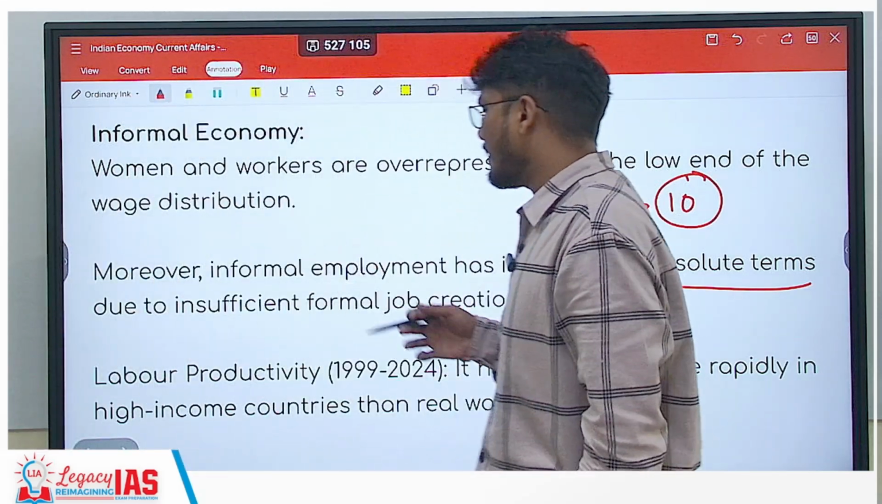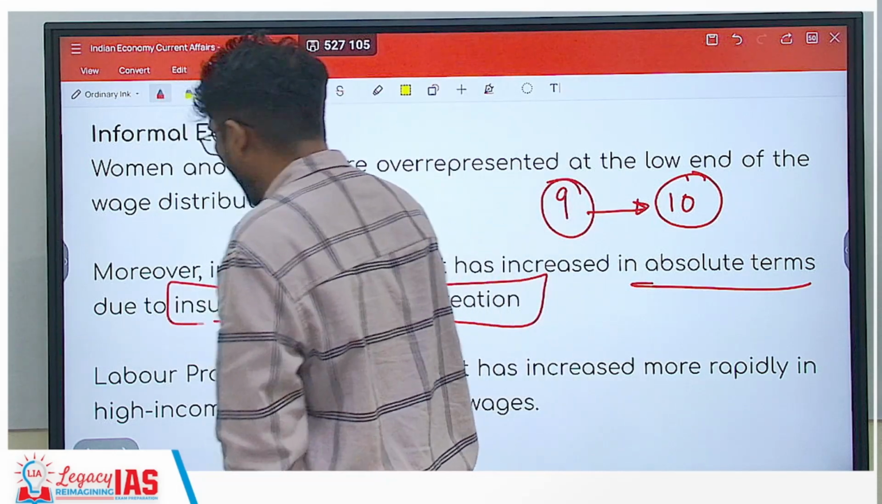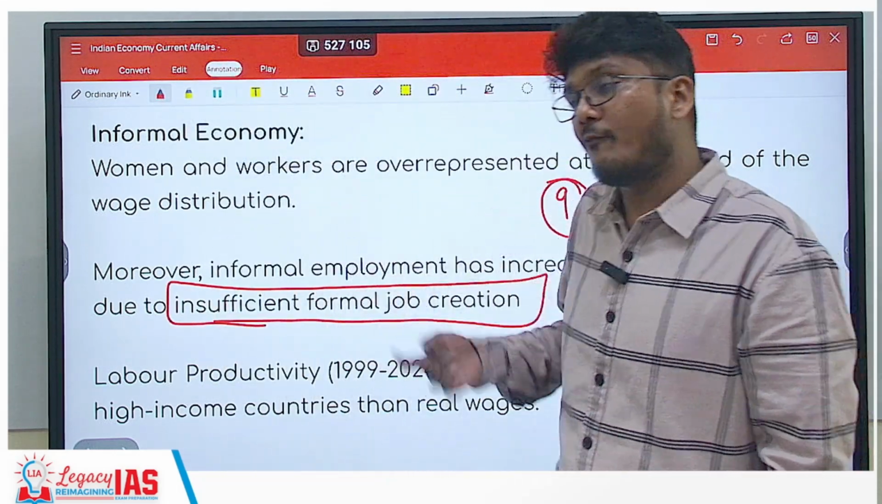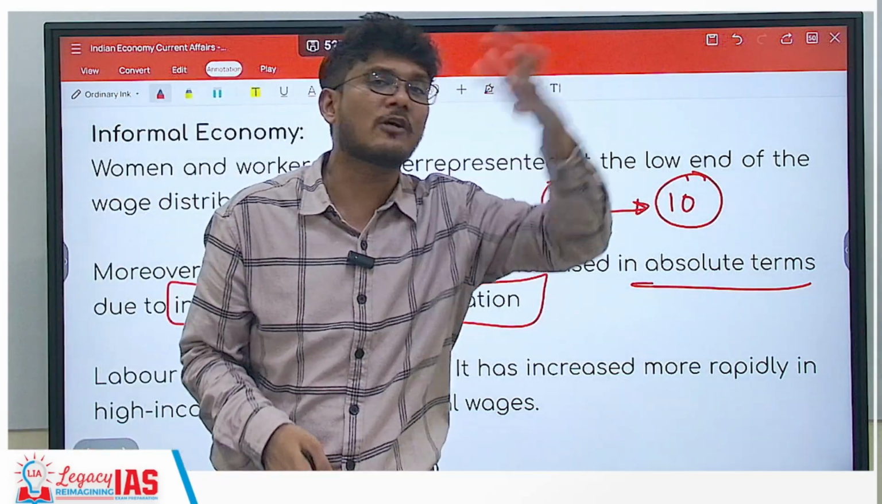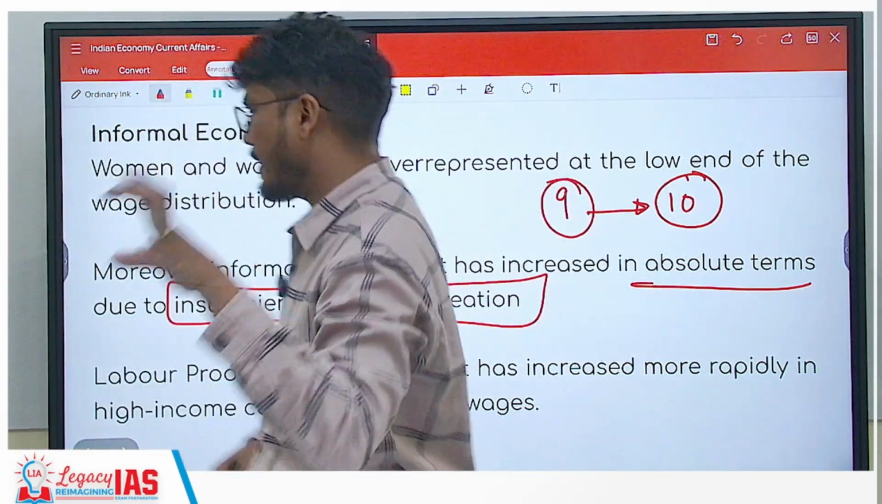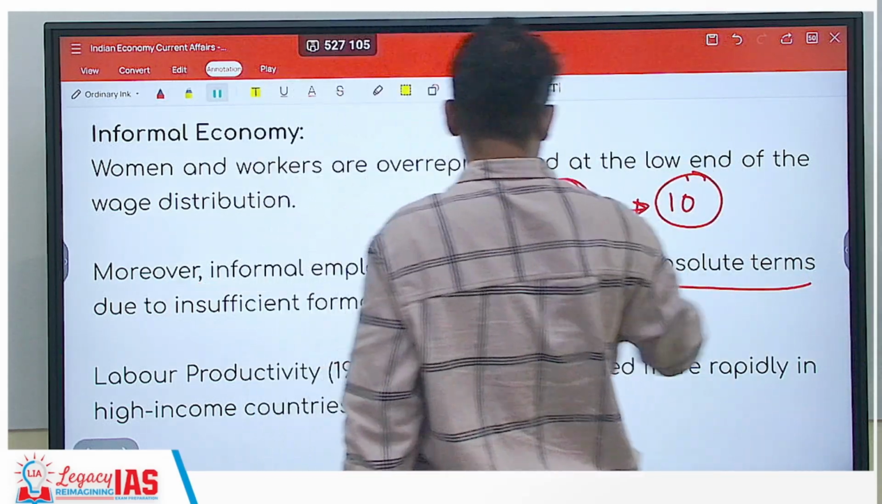So it is not just that there is insufficient formal job creation. This is there, no doubt about it. Why? Because the informal economy is taking care of a lot of things already, as a result of which formal jobs are not being created. So that is one. This particular analysis which I gave you is going to help you in mains as well.